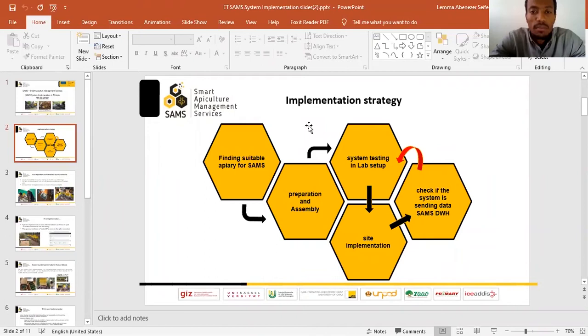We use the monitoring system implementation strategy. First, we find a suitable apiary site, and then we prepare and assemble the monitoring system and test it in the laboratory for 3 days. After testing the system for 3 days in the laboratory, we implement it at the apiary site and check if the system is sending data to the data warehouse. If there is any problem, we troubleshoot it in the laboratory first, or if the problem exists after implementation at the apiary site, we try to communicate with Unicastle and troubleshoot it again.